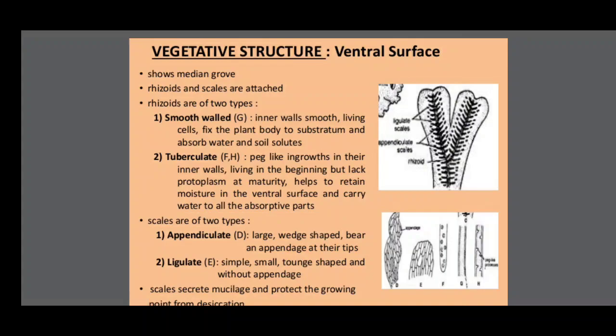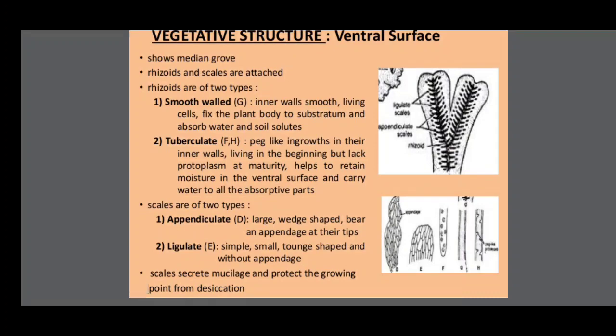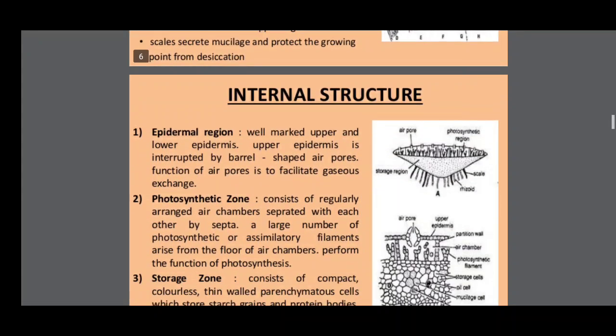Scales are also of two types. One is appendiculate: large, wedge-shaped, bearing an appendage at the tip. The second is ligulate: simple, small, tongue-shaped and without appendages. The scales secrete mucilage and protect the growing point from desiccation. So this is the vegetative structure of Marchantia on the ventral surface.